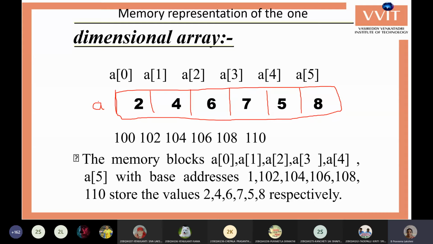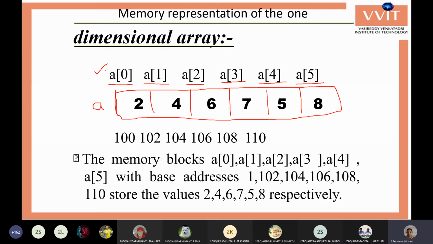So the first value is known as the A of 0 value, because 0 is the index for the first value, and the second value is known as A of 1 because its index is 1. Third is A of 2, fourth is A of 3, fifth is A of 4, and sixth is A of 5. So these are the indexes of the elements stored within the array. The elements are 2, 4, 6, 7, 5, 8. These indexes and the array name are for our convenience. For the convenience of users, it provides us the indexes and array name.